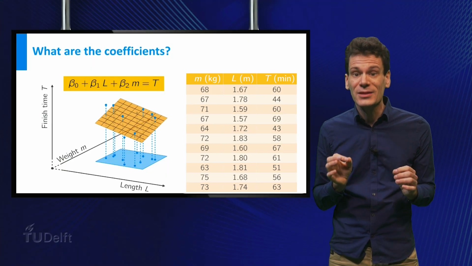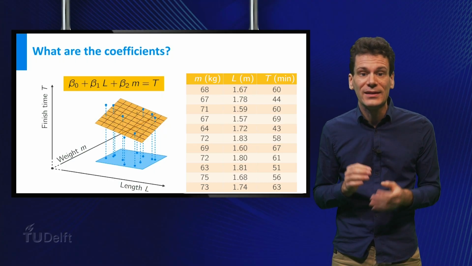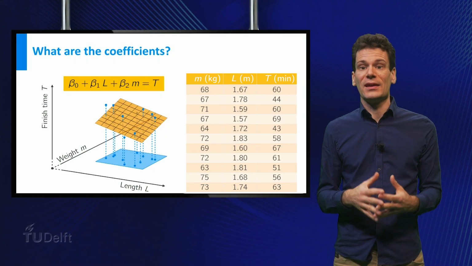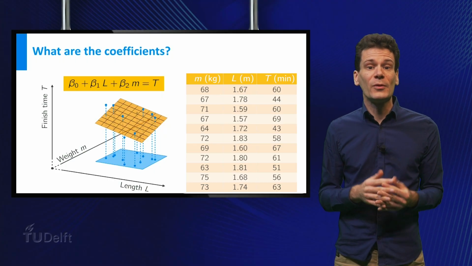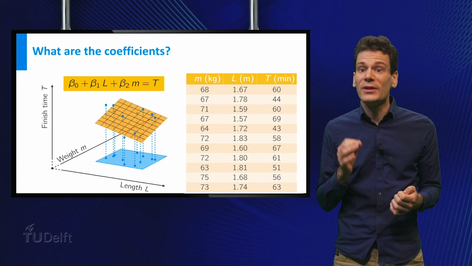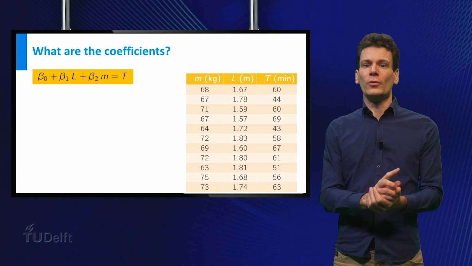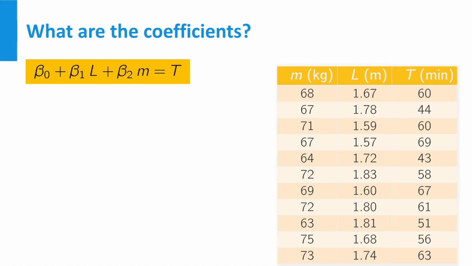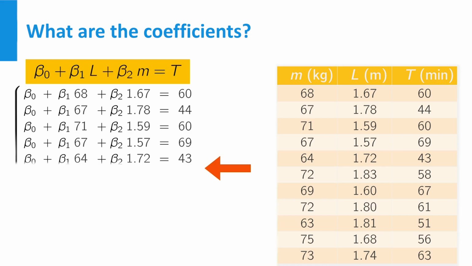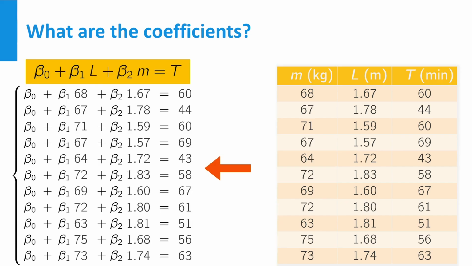This is precisely the type of problem that you've seen in the lecture. The only difference is that there's more than one independent variable in the model. But I will show you that exactly the same ideas work in this case. First of all, we plug in the measurement data for each runner into the model. This gives a bunch of restrictions on the coefficients in the form of linear equations.